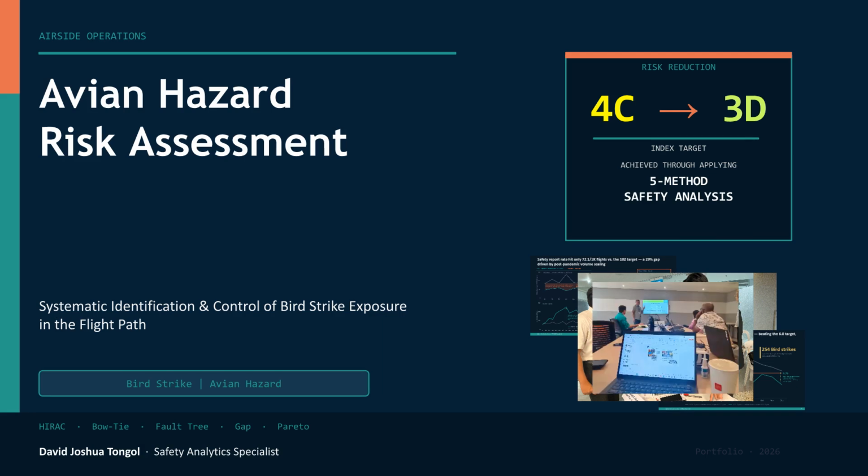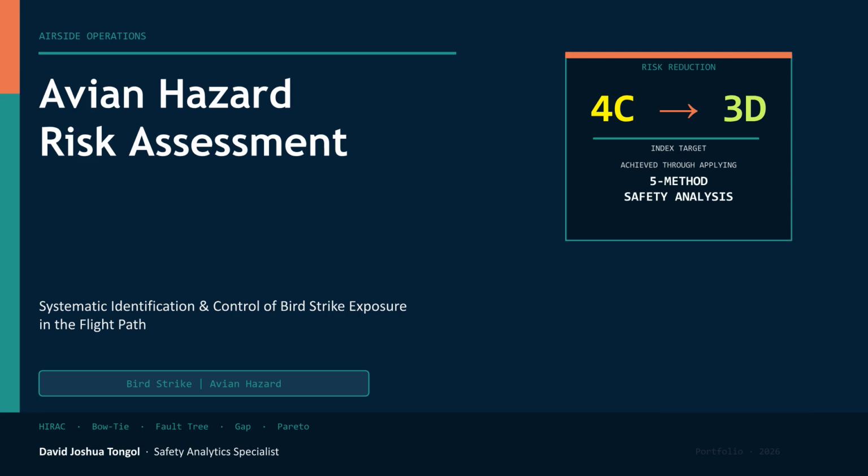This presentation is a live example, a deep dive analysis of avian hazard risk, and the systematic identification and control of bird strike exposure in the flight path, aiming for a risk reduction from a current 4C index to a target 3D using 5 structured methodologies: HIRAC, bowtie, fault tree, gap analysis, and Pareto. Every finding is evidence-based. Every action is traceable.